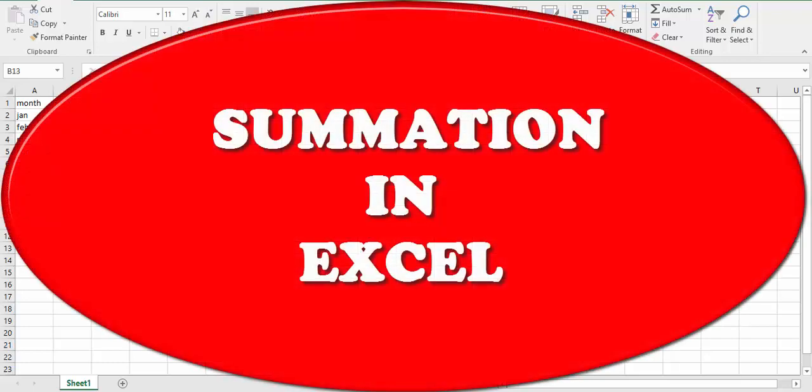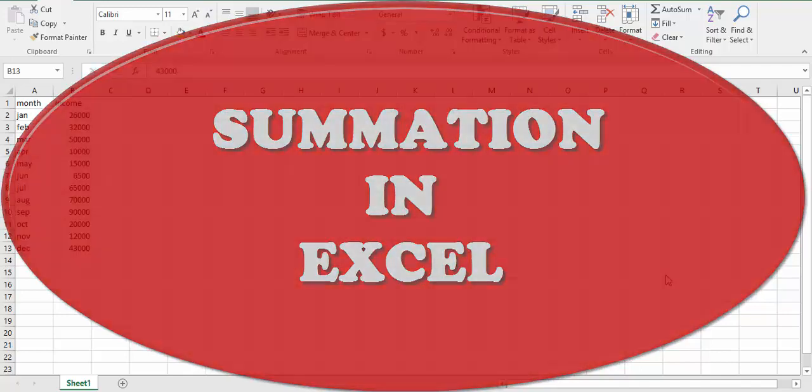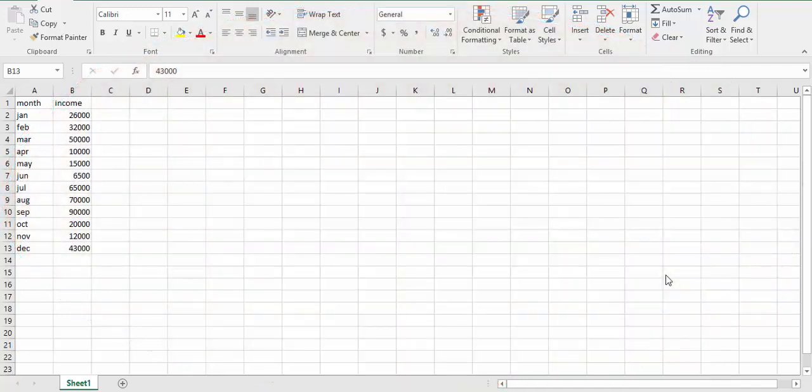Hello everyone. Today I am going to teach you how to take the sum of values in MS Excel given in a column. If you want to get the summation of the entire column, there is a built-in command in MS Excel and you can find this built-in command here under the name of Autosum.